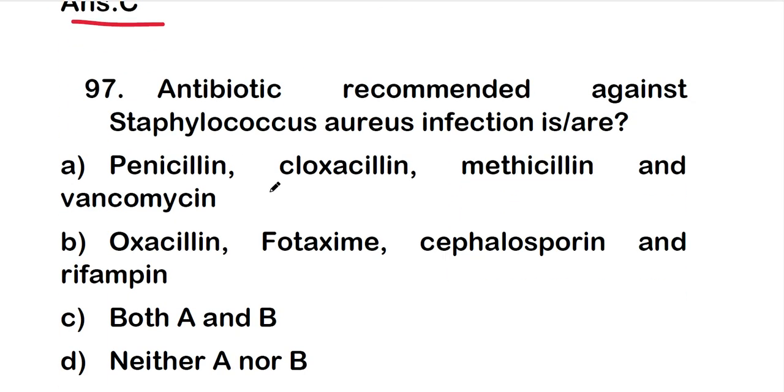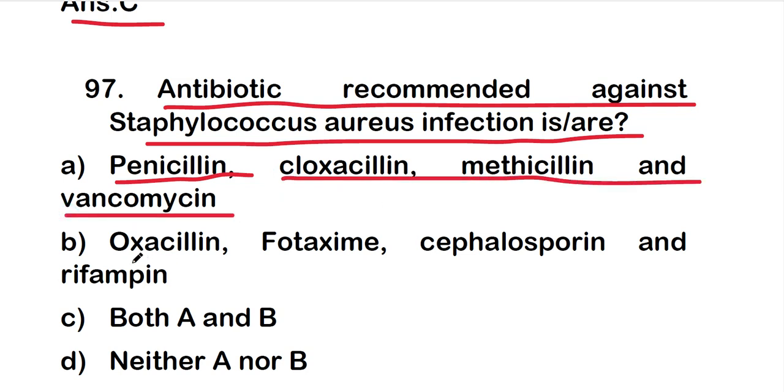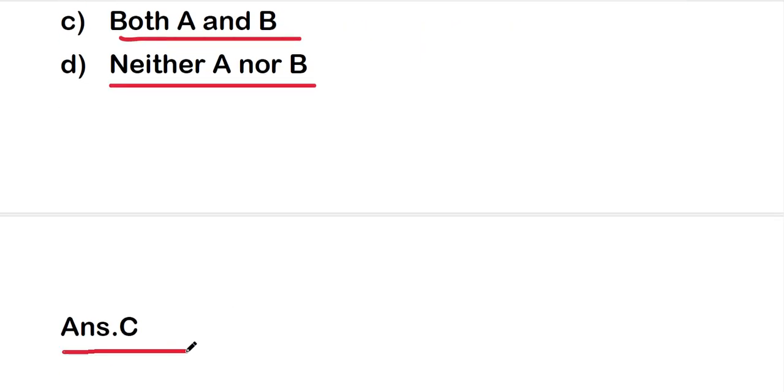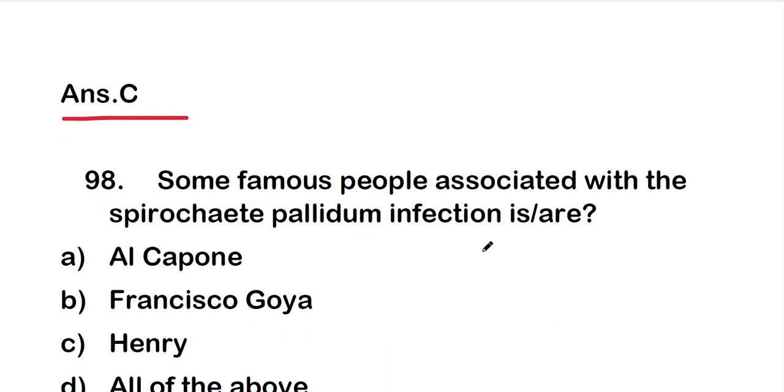So next one is 97, that is antibiotic recommended against Staphylococcus aureus infection is or are option A, penicillin, cloxacillin, methicillin and vancomycin, or option B, oxacillin, cefoxitin, cefotaxime, cephalosporin and rifampin, or option C, both A and B, or option D, neither A nor B. And the right one is option C, that is both A and B is the correct one about the antibiotics recommended against Staphylococcus aureus infection.